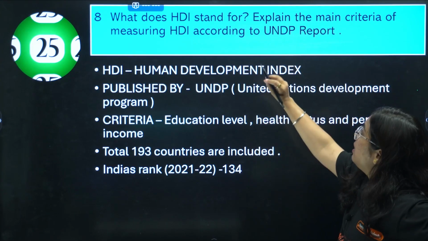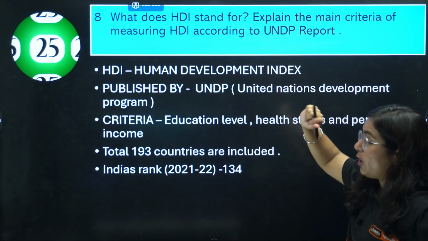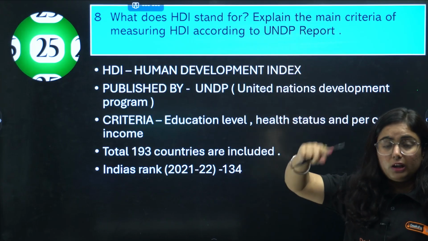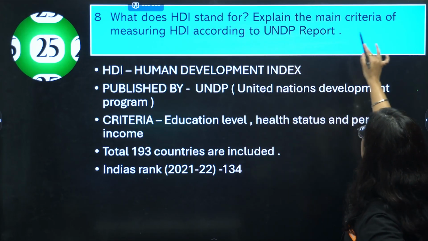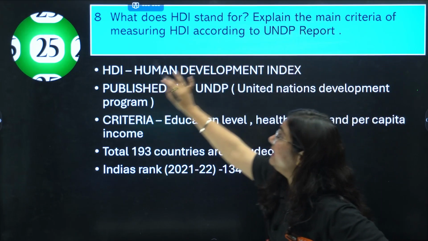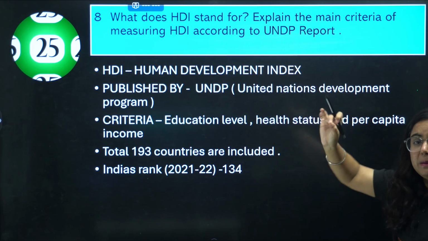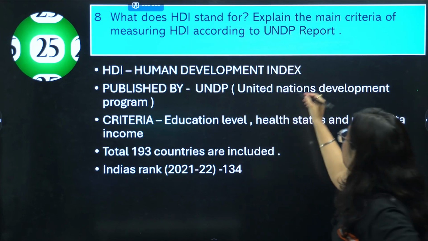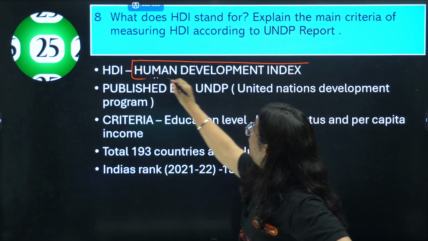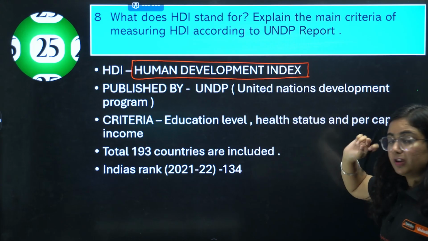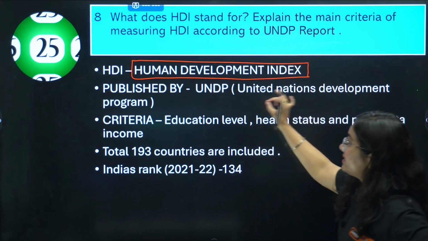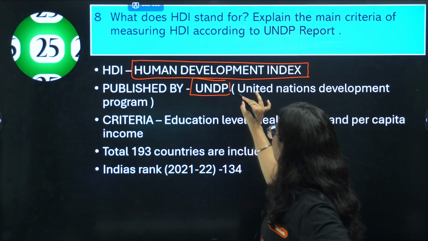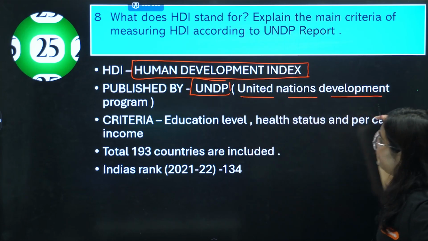Okay, what does HDI stand for? So first line, what does HDI stand for? Okay, explain the main criteria of measuring the HDI according to UNDP report. So basically, HDI stands for Human Development Index. Now frame it in a point. I have just given you bullet points. This is published by UNDP, that is United Nations Development Program.